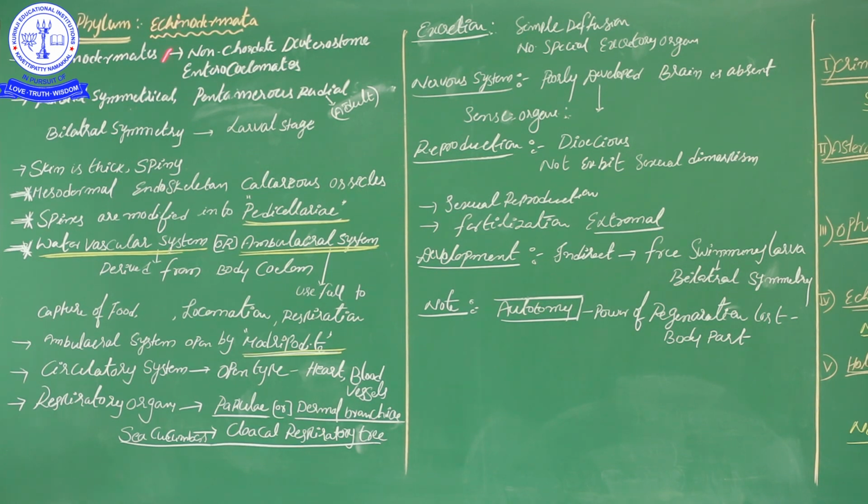Only Echinodermata exhibits radial symmetry. Basically radial symmetry is a primitive character, but Echinodermata is an advanced phylum compared to the previous phyla. Yet in this advanced phylum they have some primitive characteristics, that is radial symmetry, or in some organisms pentamerous radial.